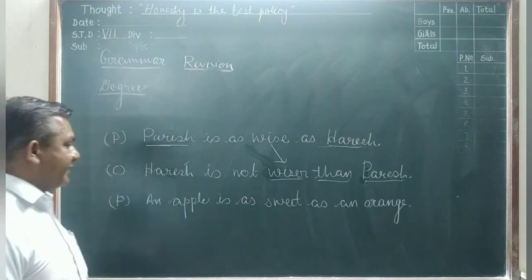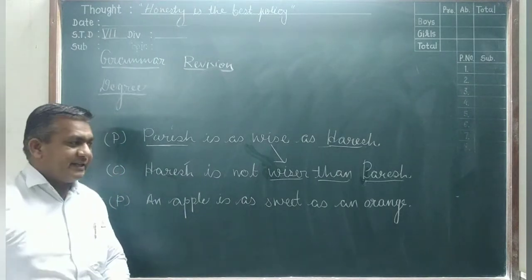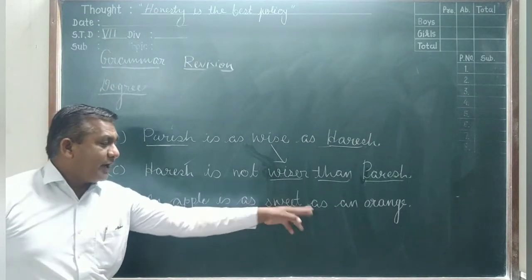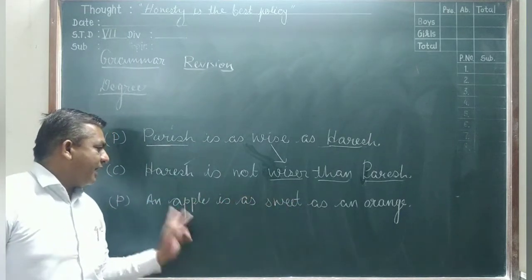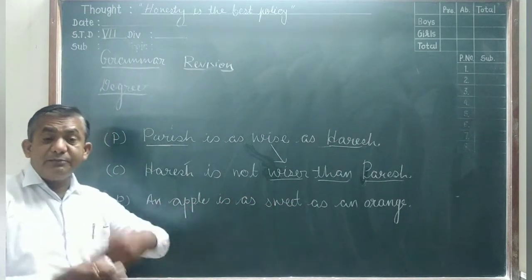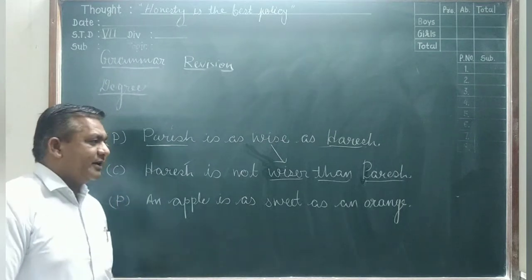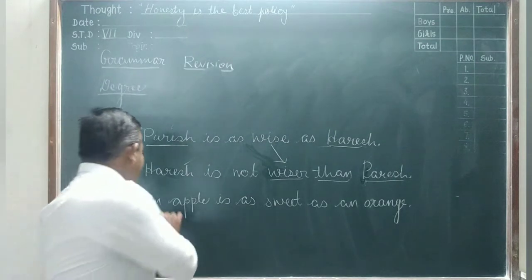Now friends, you see here what we change: an orange, sweet, an apple. This type of sentence, you change the places.